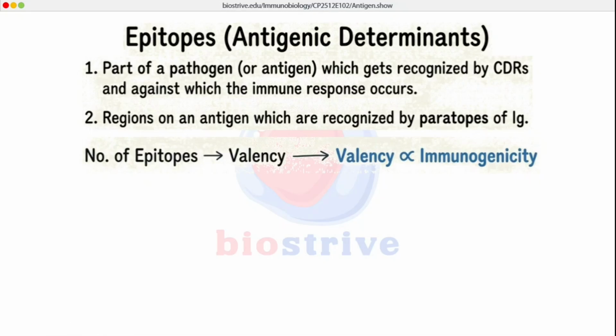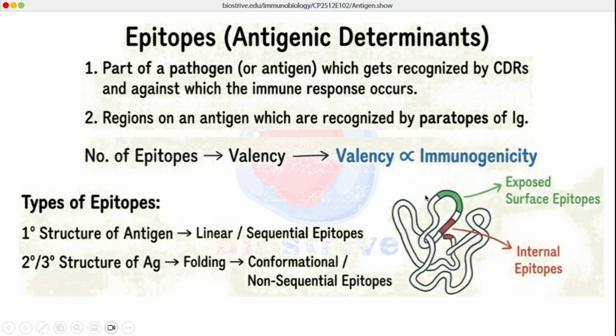Now let's define these epitopes by their nature. As you can see in this diagram, this is, for example, a proteinaceous antigen, and this is a folded protein. So this folded protein may have specific epitopes which are exposed on the surface, and these exposed surface epitopes are called by their respective name, exposed or surface epitopes.